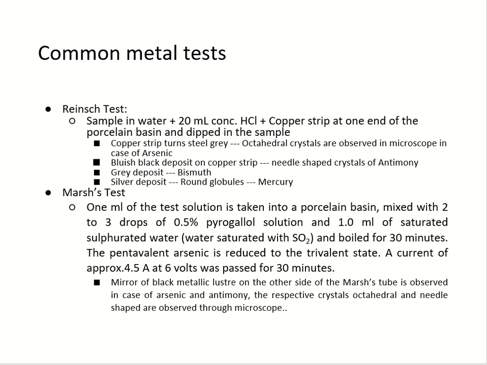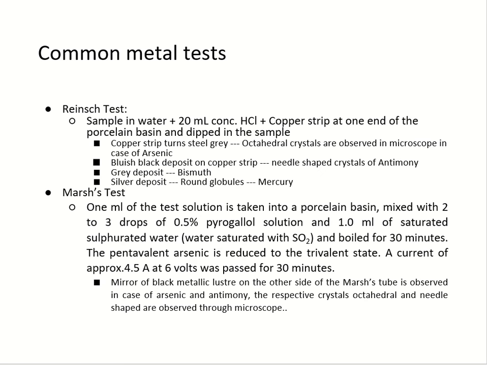If the copper strip turns steel grey, it indicates the presence of arsenic, and octahedral crystals are observed in the microscope. Bluish black deposit on copper strip and needle-shaped crystals in microscope are indicative of antimony. Grey deposit is indicative of bismuth. Silver deposit and microscopic round globules are indicative of mercury.